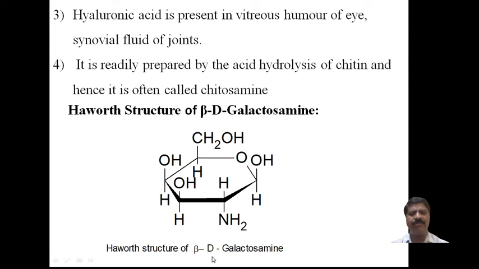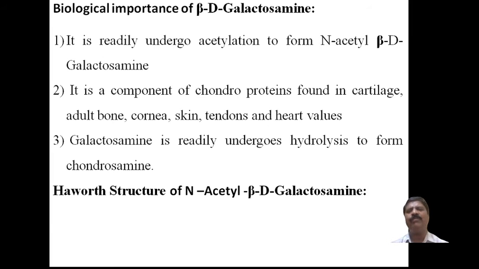Therefore, the Haworth structure of beta D galactose will be there. Suppose the OH group is at the carbon 2 position, then this OH group is replaced by an amino group, and it becomes beta D galactosamine. Again, this amino group undergoes acetylation by using acetyl chloride or acetic anhydride to form N-acetyl beta D galactosamine. These are simple. You have to remember one, and the other you can easily write or recall. Now coming to the biological importance of beta D galactosamine.